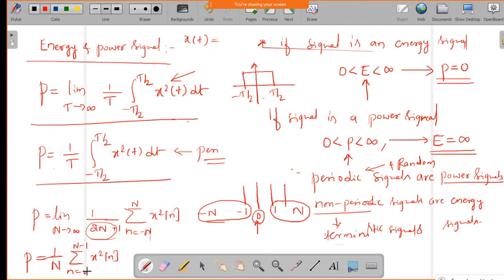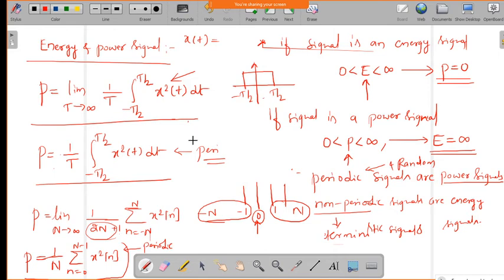So since we are including 0 here, we are not taking n, it is n minus 1 value, from 0 to n minus 1 if it is a periodic signal. So this is for the periodic case. In general you can use this equation and you can find out the power of the discrete time signal.